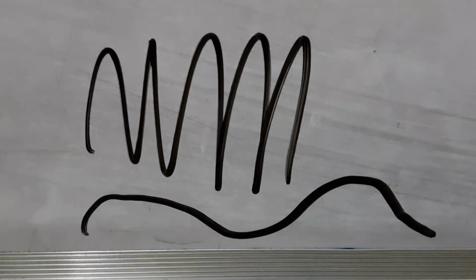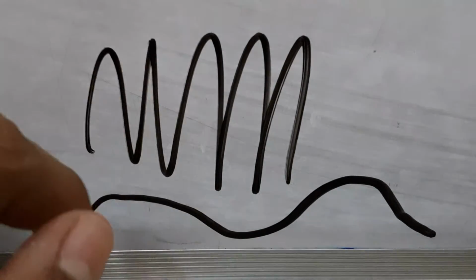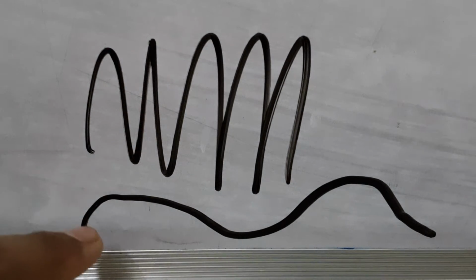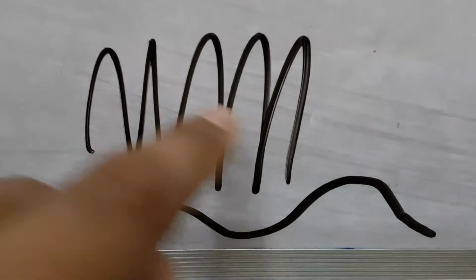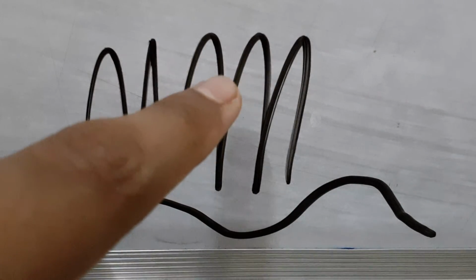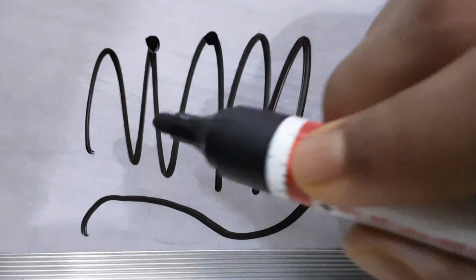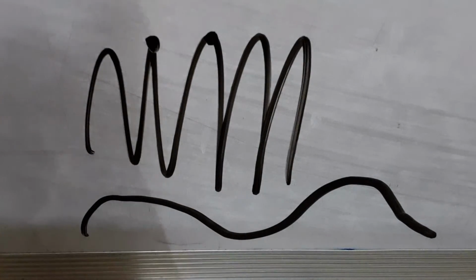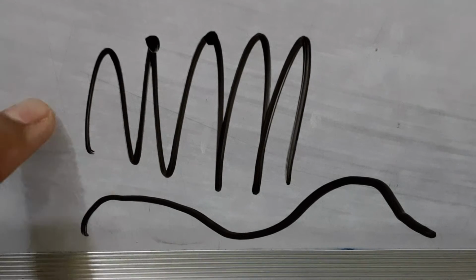So as you can see, there are more oscillations of this wave, because this one takes a very long time for one oscillation from here to here. Here it is very fast. So the crests here are forming more oscillations per unit time, and this one has fewer oscillations per unit time. So this has more frequency than this.